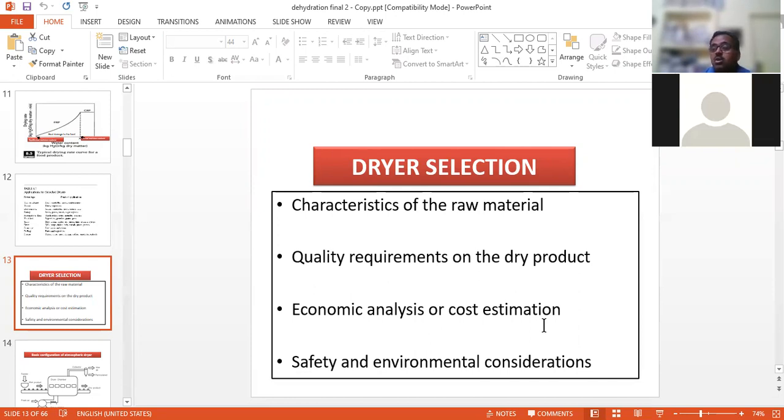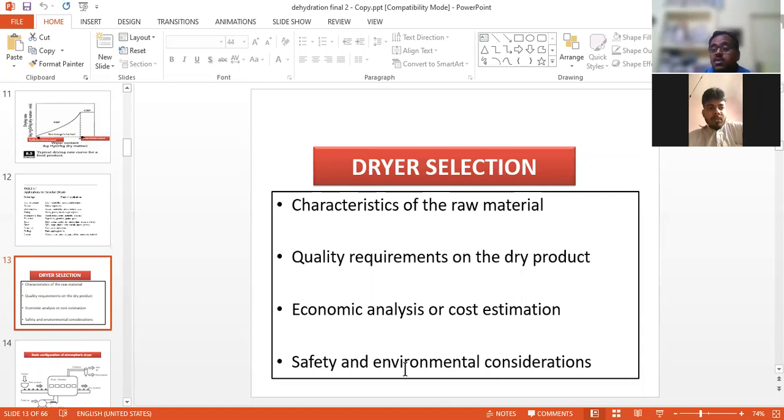Suppose you go for spray drying, definitely the cost of operation will be high in comparison to drum drying. When we go for freeze drying, then definitely the cost of operation will be higher than drum drying or spray drying. So economic analysis or cost estimation is very important for the feasibility of any industry or institution. Similarly, we can also consider safety and environment.